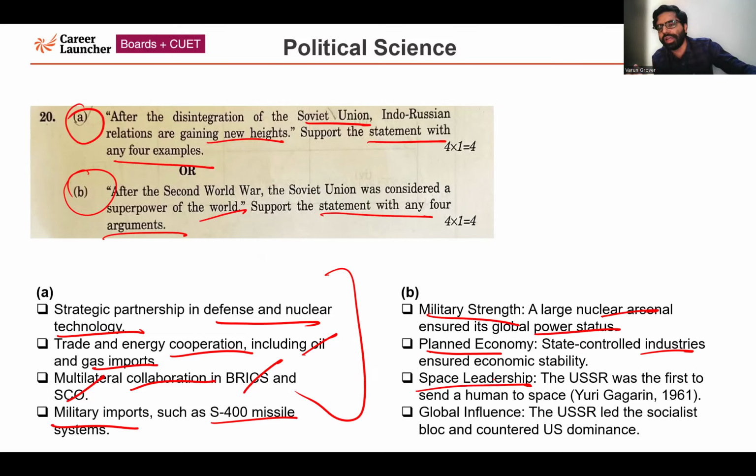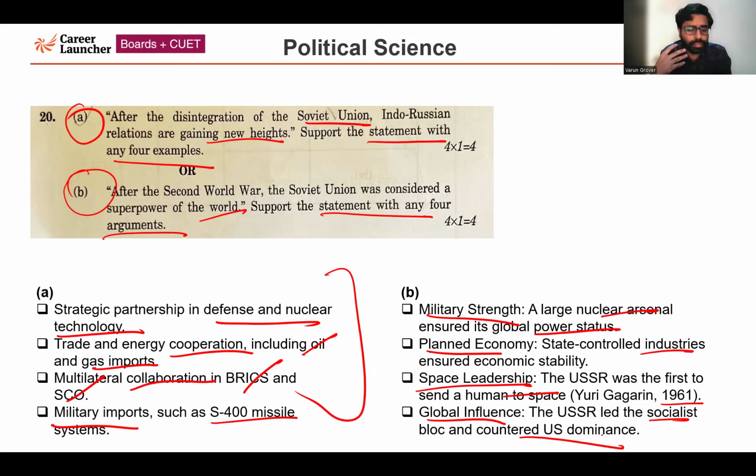That is why we are calling it the space leader. So the USSR was the first to send a human to space, very famously Yuri Gagarin in 1961. Global influence: the USSR led the socialist bloc and countered US dominance.